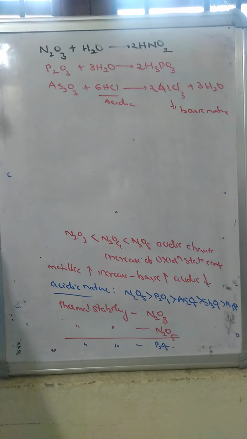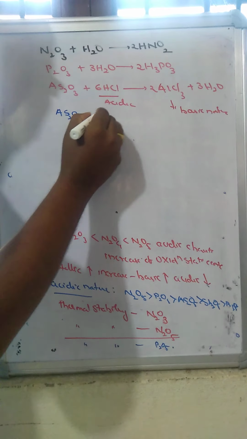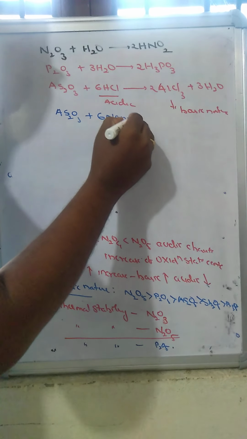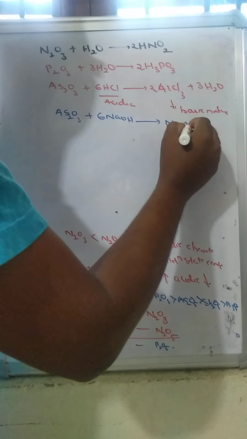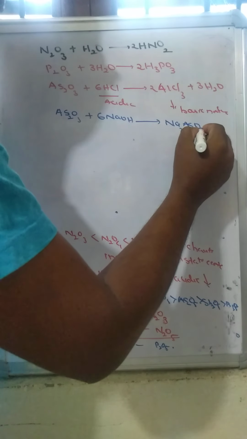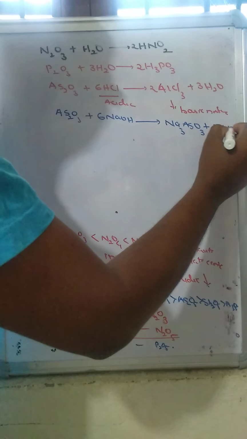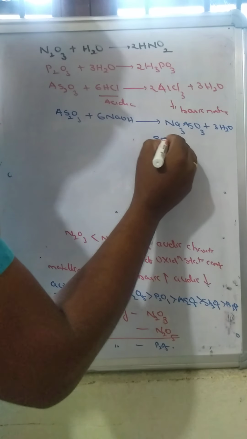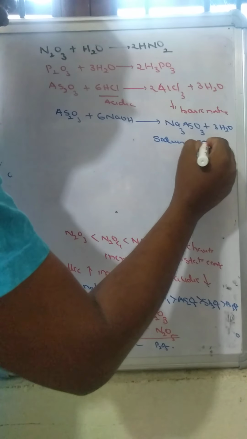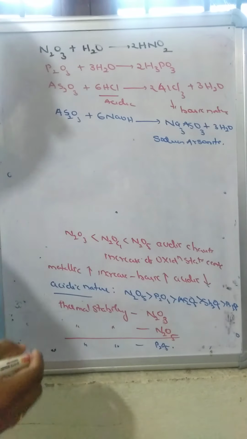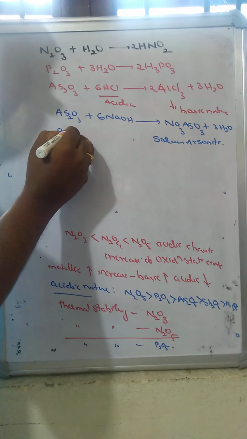Now the same arsenic oxide reacts with 6 moles of sodium hydroxide, leading to the formation of sodium arsenate, along with 3 moles of H2O. This we call sodium arsenate. Since it reacts with a base, this compound acts as an acid.